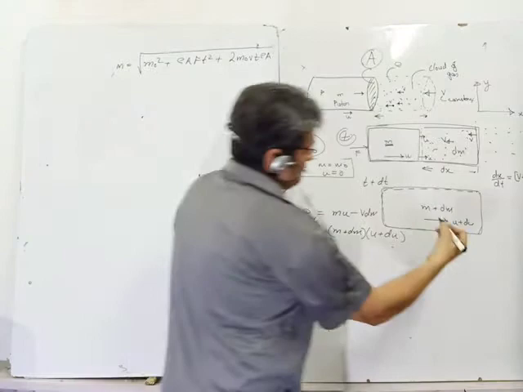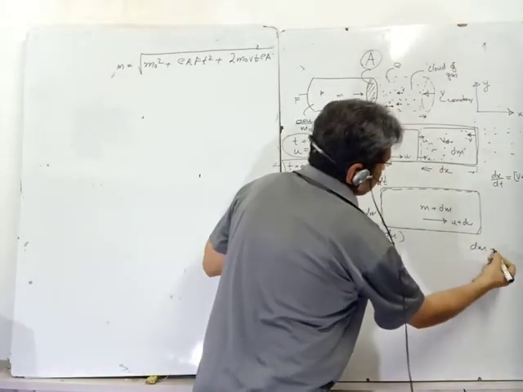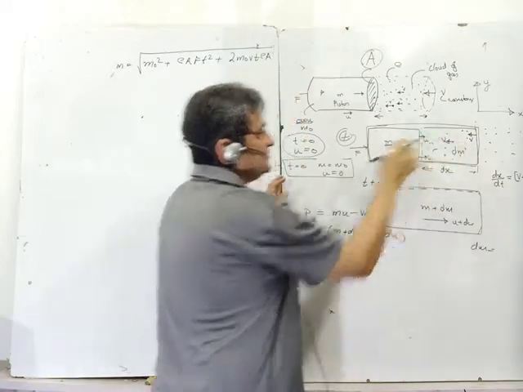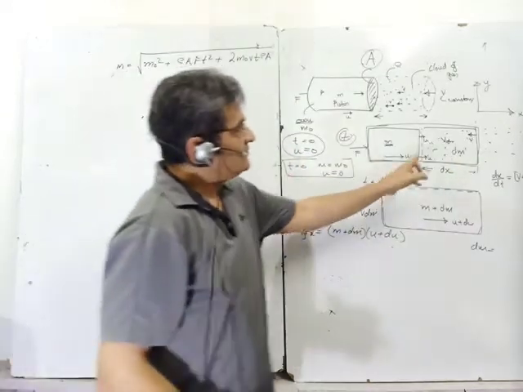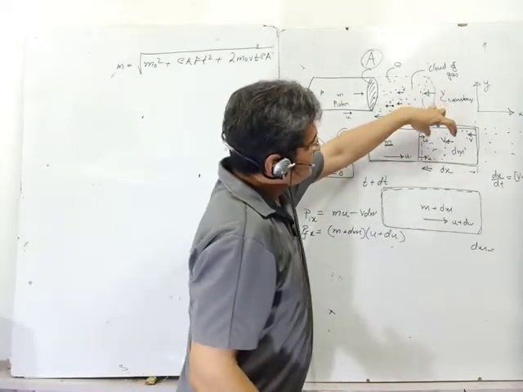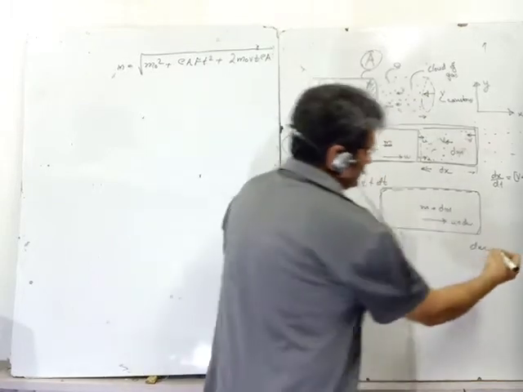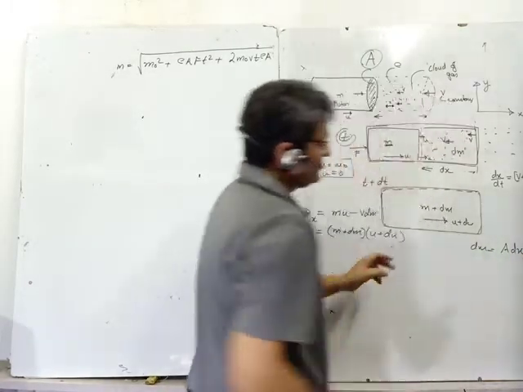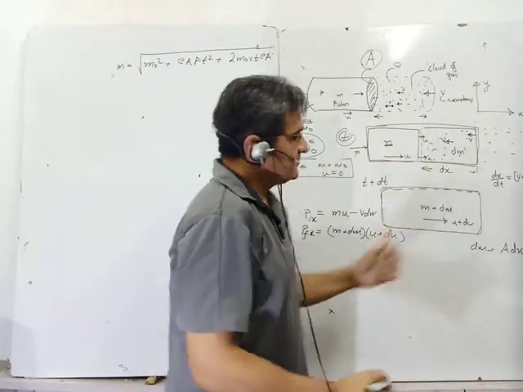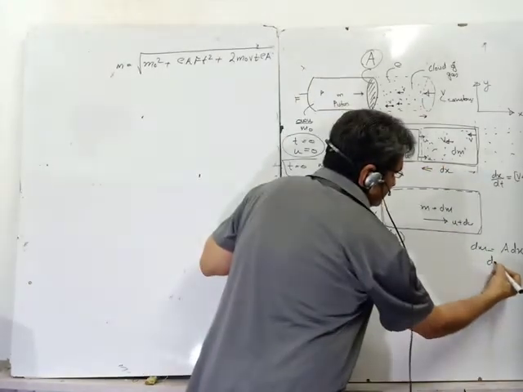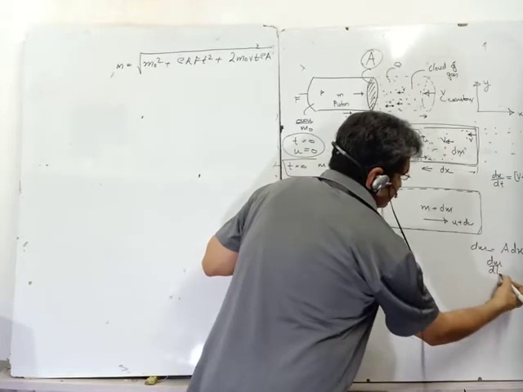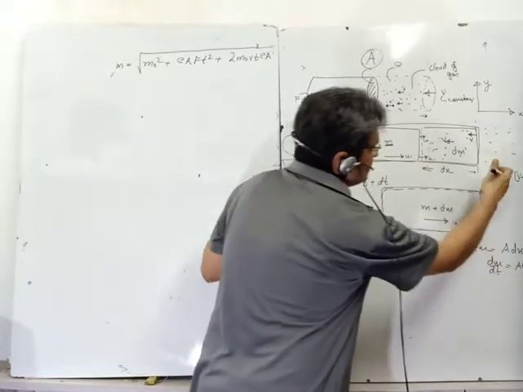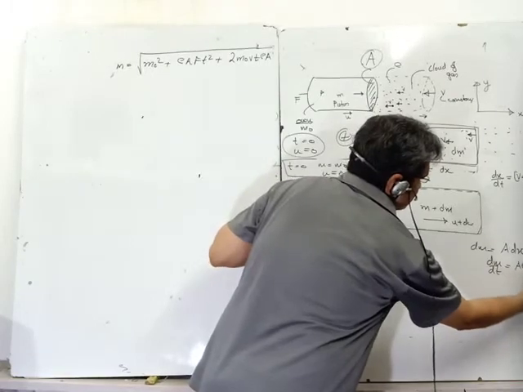What is dm? What is the value of this dm? It is volume into density. What is the volume? Volume is dx into A, so dx into rho is the value of my dm. And what is dm upon dt? It is very simple: rho A dx upon dt, which is v plus u.